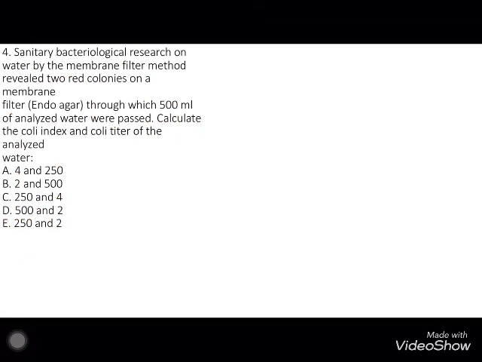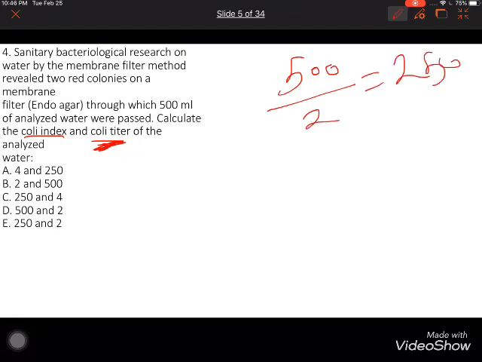Here it's just about the calculation. He will ask you about two calculations, Colli theatry or Colli index. First of all, we should determine Colli theatry by this calculation. It is always 500 over 2. It's equal to 150. This number he will give you, and you should know that we will divide it by 2.